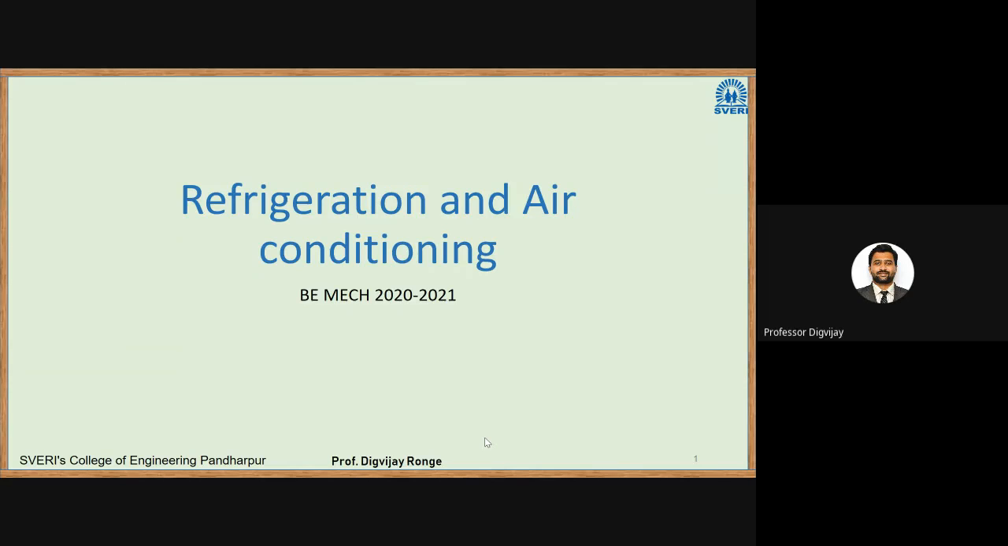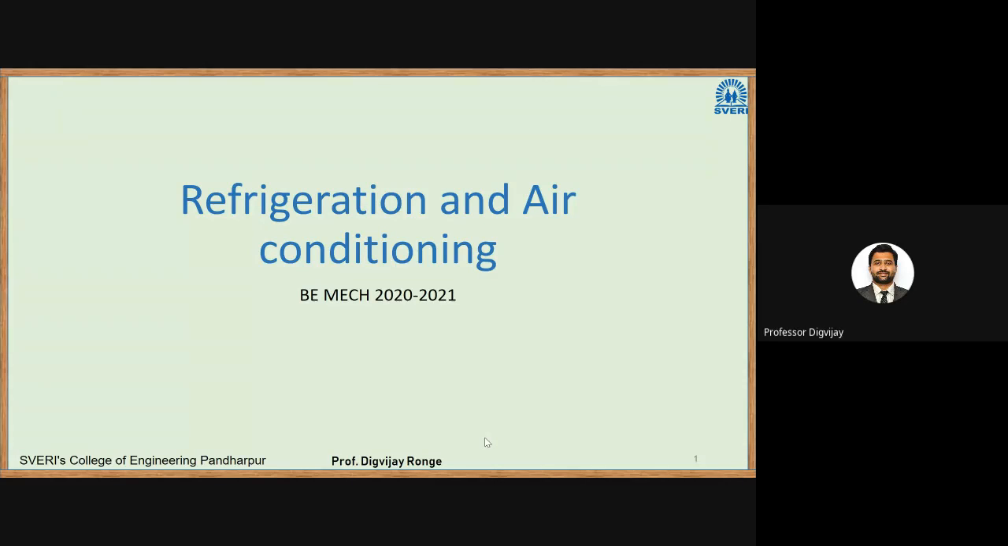Our third chapter deals with refrigerants. What kind of refrigerants are used? Up to this, in the first chapter, we studied the air refrigeration system, in which we used air as a refrigerant. Water also can be used as a refrigerant because water also carries heat. Any fluid that can carry heat from one place to another, we can use as a refrigerant.